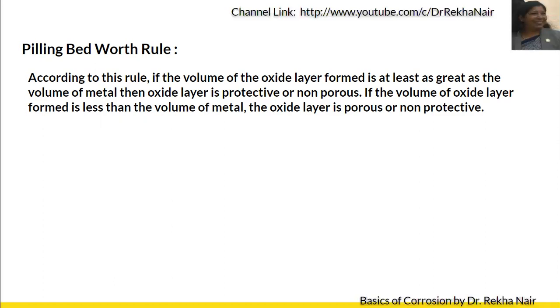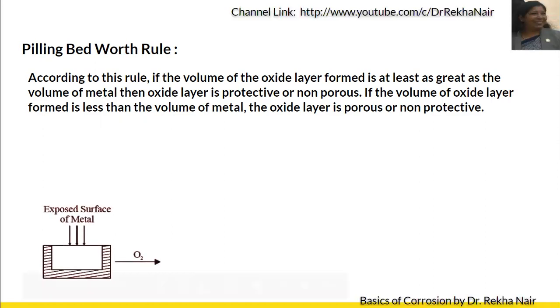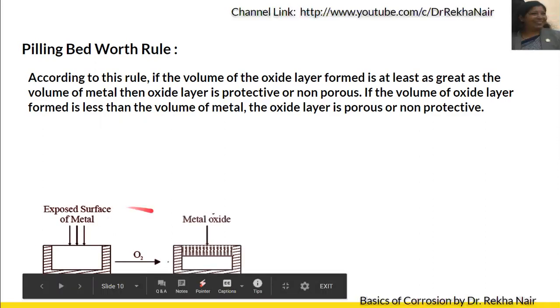If the volume of the oxide layer is less than the volume of the metal, the oxide layer is porous. Suppose this is the metal, this is the metal oxide. If we try to compare this, we are exposing this metal to oxygen and we have got this metal oxide.